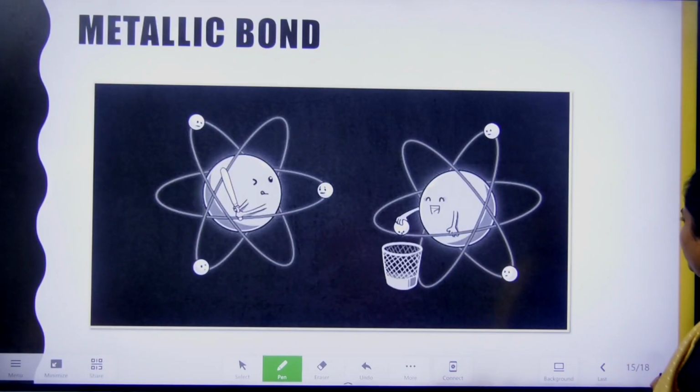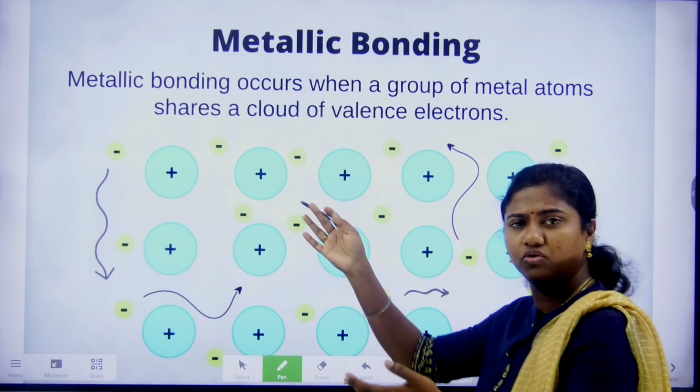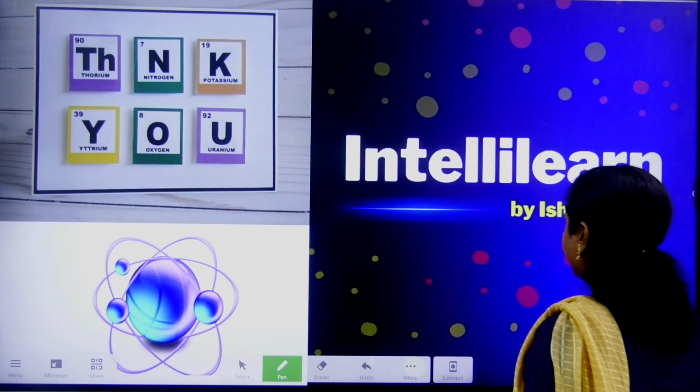And about the metallic bond, it is simple: the delocalization of negative charge around the nucleus. So this way, these are only a few. There are so many types of chemical bonds.